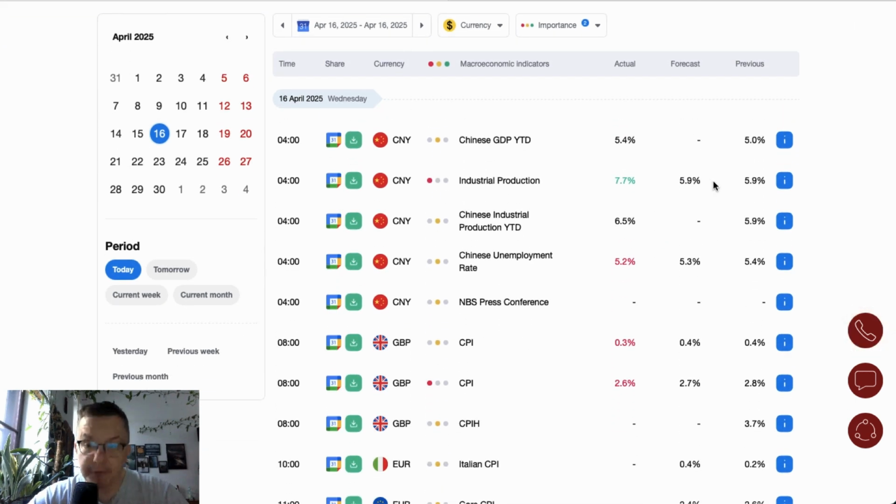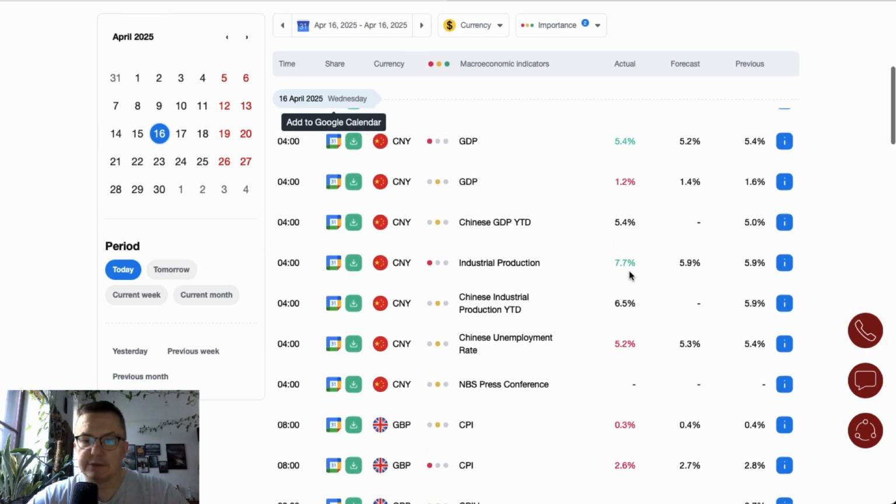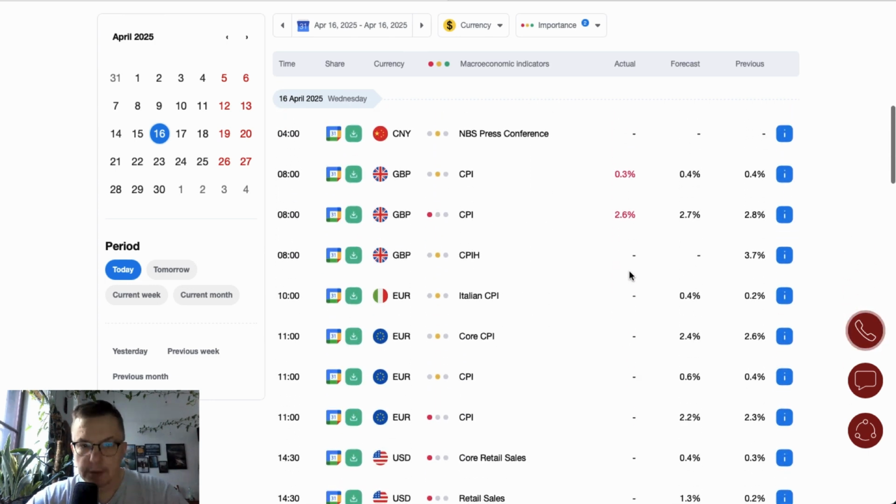Industrial production is up from 5.9% to 7.7%. Year to date is 6.9% already. Unemployment rate is down from 5.4% to 5.2%. So very good data from China.